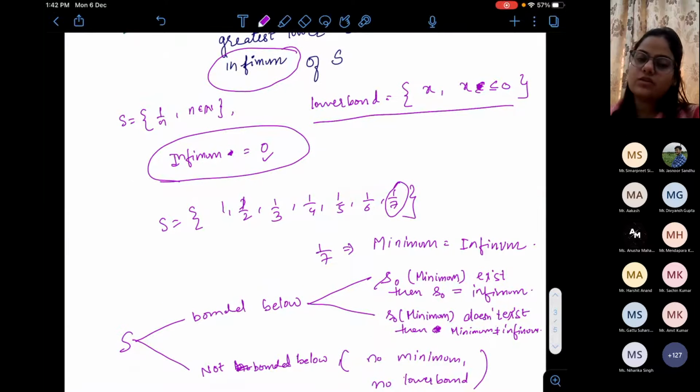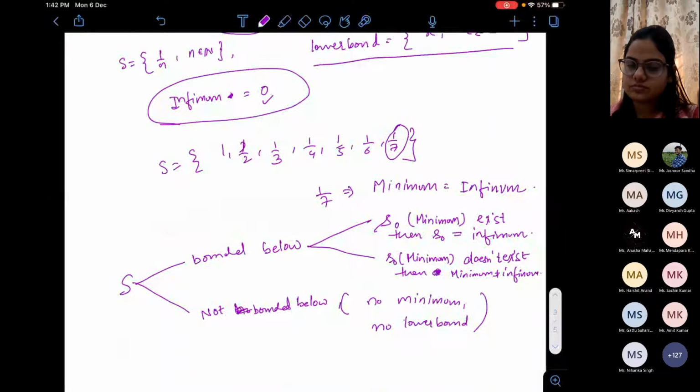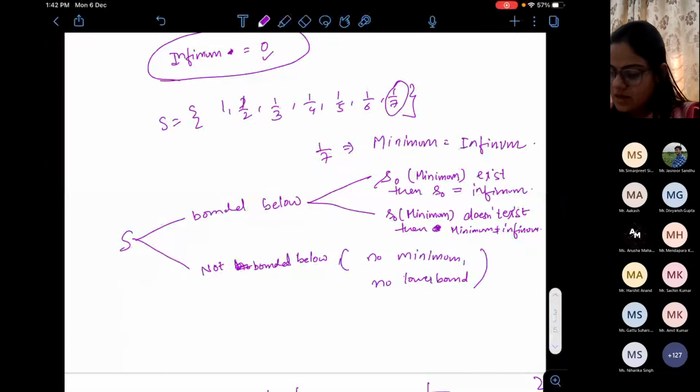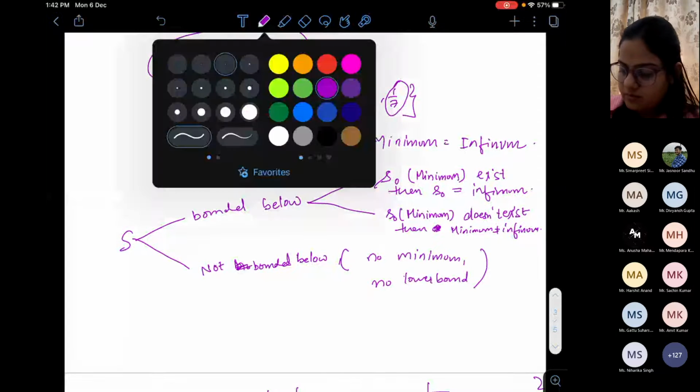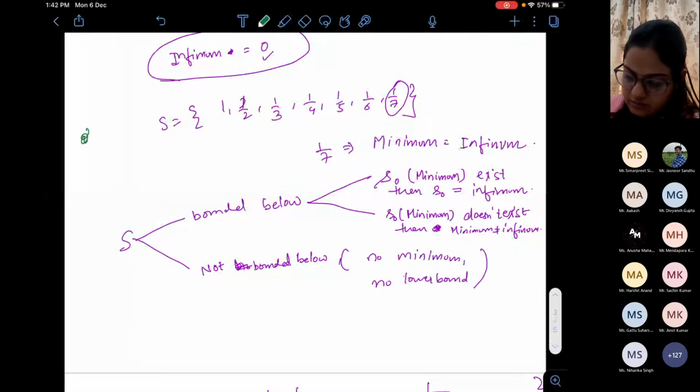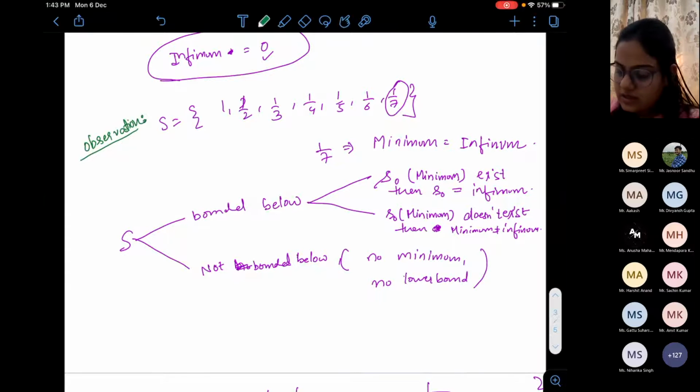There is one more definition of infimum which is more mathematically true, but I will first describe the sequence and then come to the definition of infimum. Okay. Here I want to prove. I just gave a note, not a proof. I should write here. It's an observation. What is an observation? That in this set, this is a finite set. Here, minimum is 1 by 7, which is also the infimum.